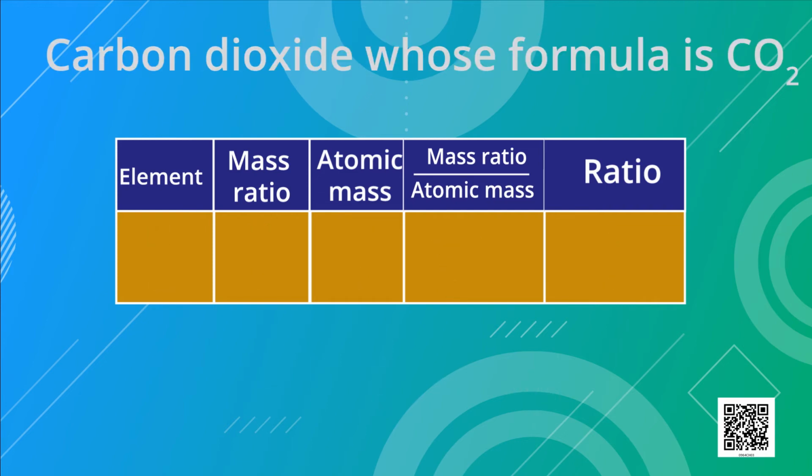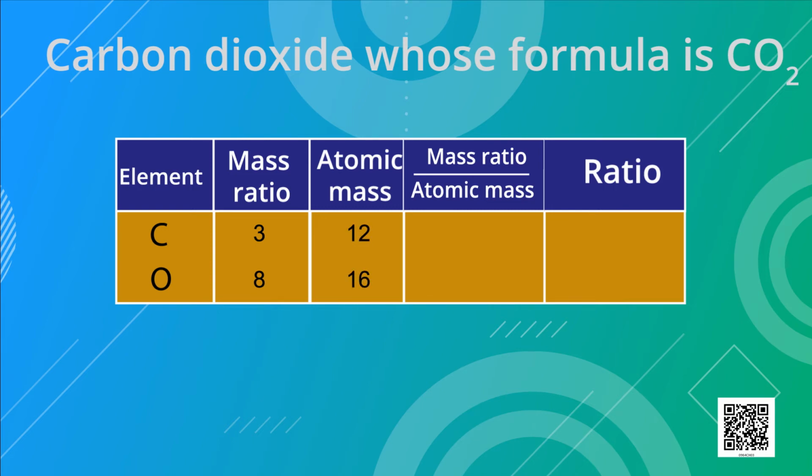Here we have carbon dioxide, whose formula is CO2. Both C and O are capital. So here we have two elements, carbon and oxygen. Their ratio by mass is 3:8 and we know the atomic mass of carbon is 12 and that of oxygen is 16 units.